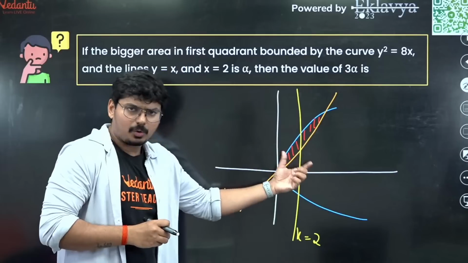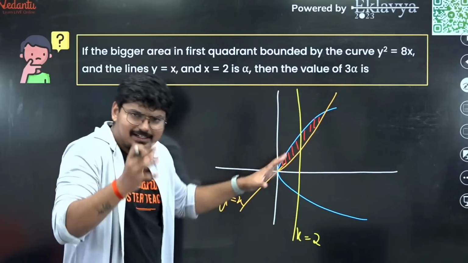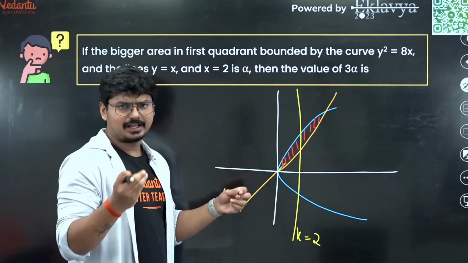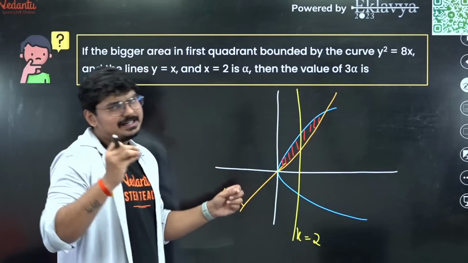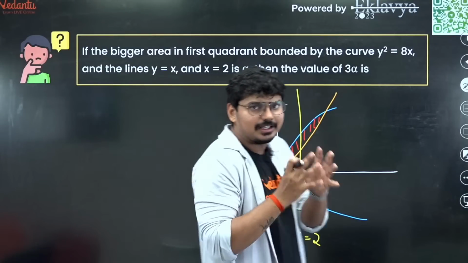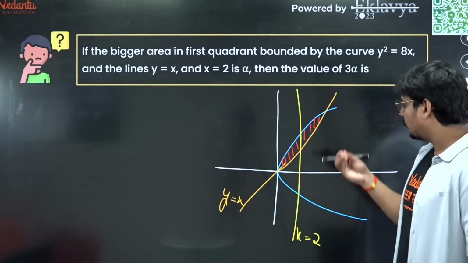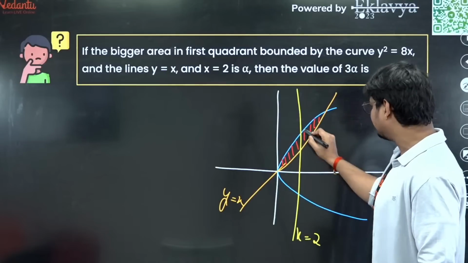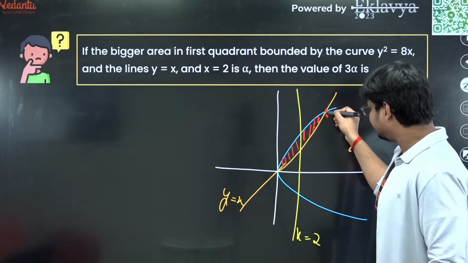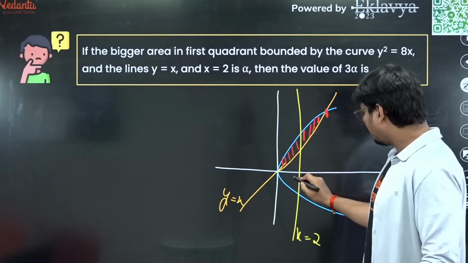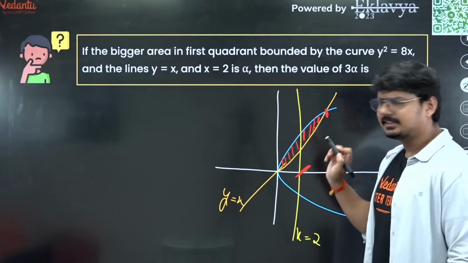If you have drawn a rough diagram very close to the exact diagram, definitely you could have got the idea which is going to be the bigger area. So let us suppose this is the bigger area. You can figure out the intersection point of the line and this parabola. You can find the integration here, the parabola minus the straight line.